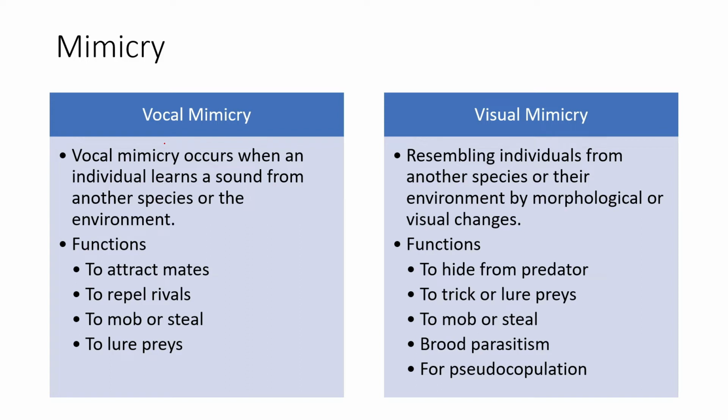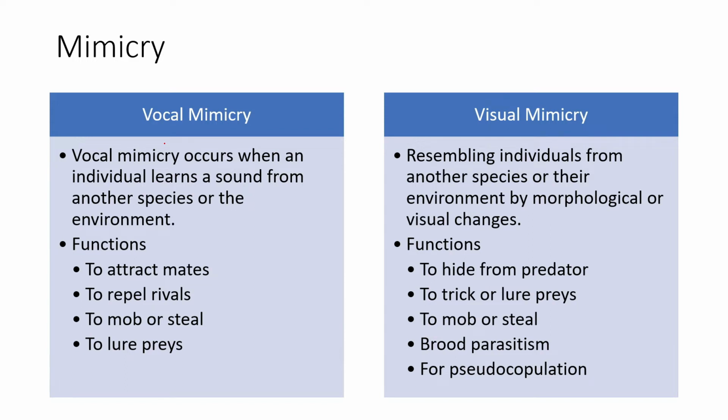environment. So the function of these are usually to attract mates. It is prominently seen in different organisms like bowerbird, superb lyrebird. It is also used to repel rivals, to mob or steal. It is prominently seen in drongos, where they use the signals of shikras and different prey birds or predatory birds in order to steal from the prey.